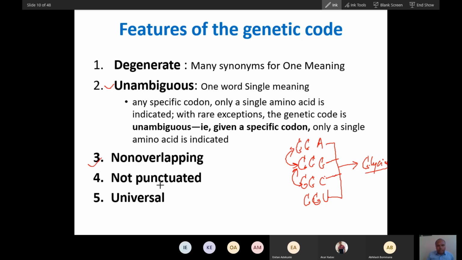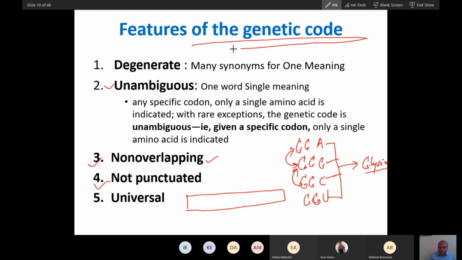Non-overlapping is very easy. One sentence will have no overlap of words. That is what it says. Non-punctuated: if an mRNA is one sentence, a whole mRNA is one sentence, and that is why you don't generally find punctuation. Actually, a comma is there in our sentences, but in this sentence there is no punctuation. The continuous repeat of three letters is there, and those three letters will be continuous. There is no punctuation. No stop.